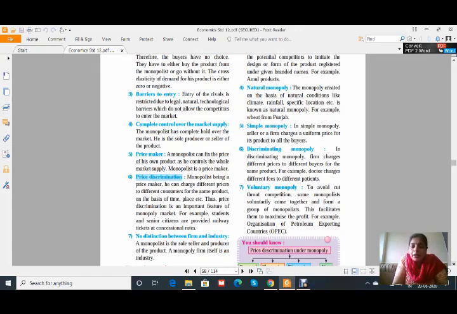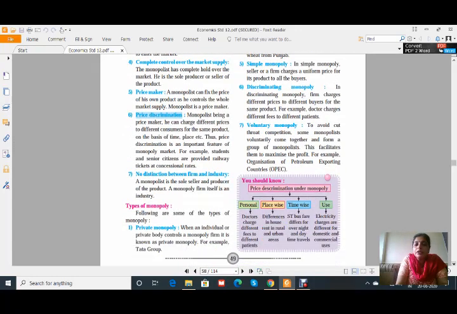The monopolist, being a price maker, can charge different prices to different consumers for the same product. He can do so if he wants his product to be purchased by the rich people; he will charge a different price for the rich, and for the poor people he will charge a different price. Here one example is given.